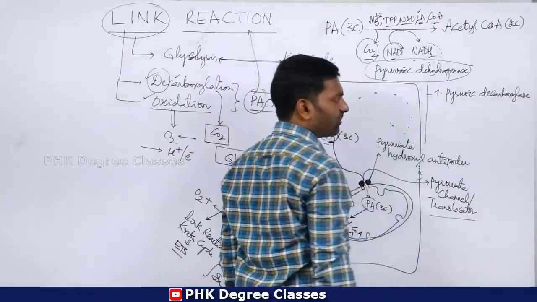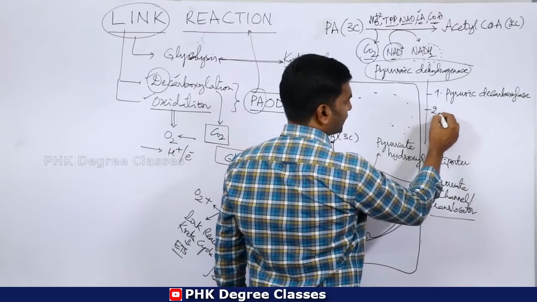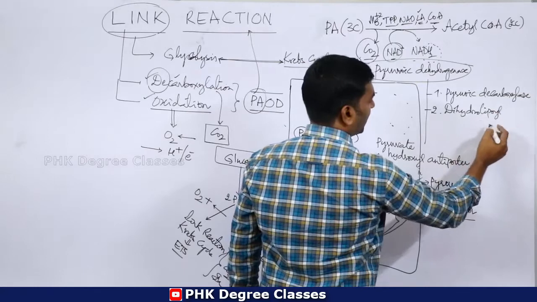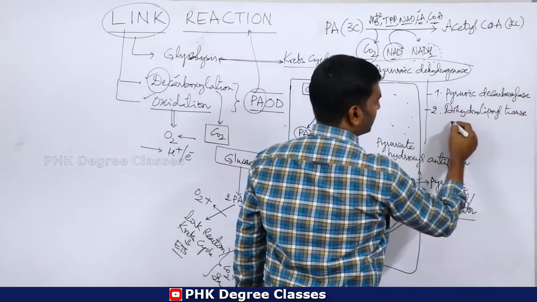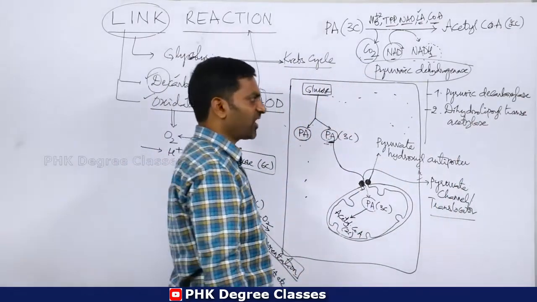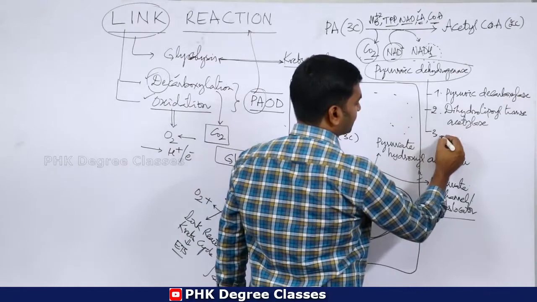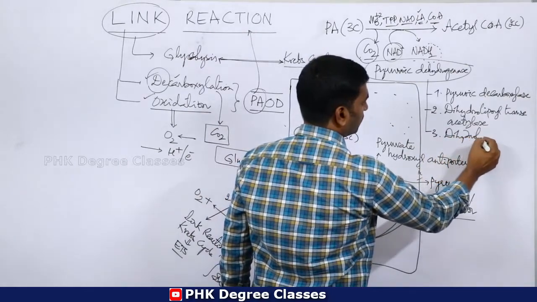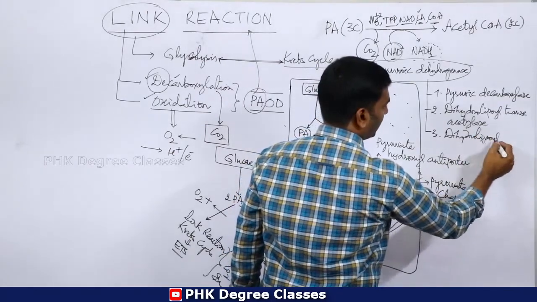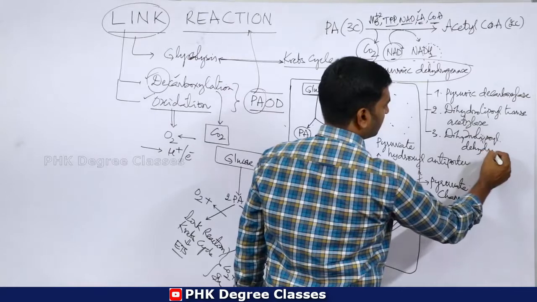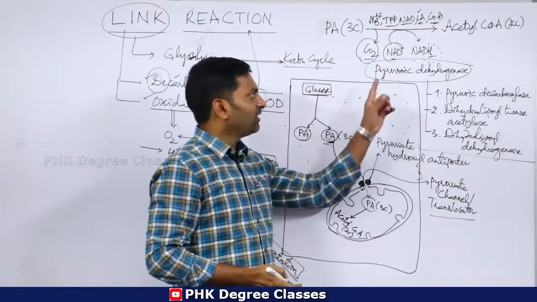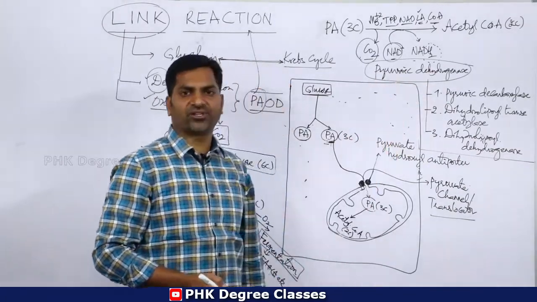Pyruvic decarboxylase is an enzyme. Number 2, dihydrolipoyl transacetylase. Number 3, dihydrolipoyl dehydrogenase. So these three are the enzymes in this particular complex enzyme, that is pyruvic dehydrogenase.